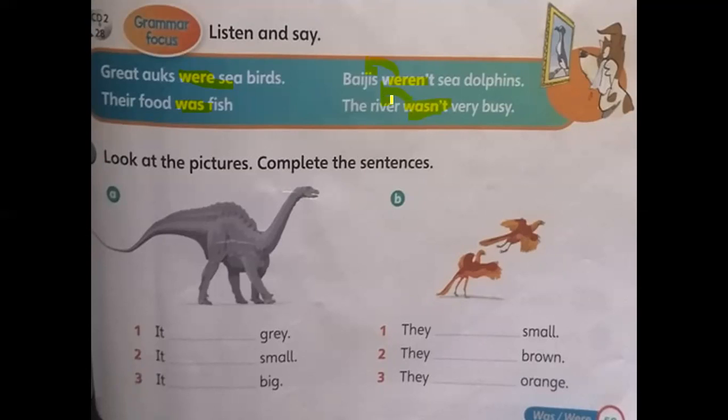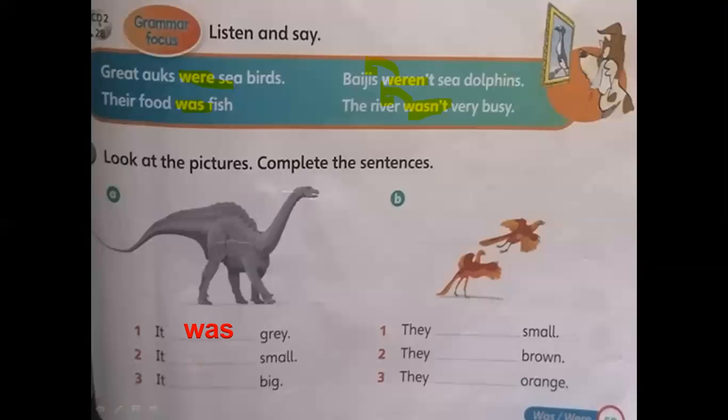Okay, look at the pictures and complete the sentences. Here we are talking about animals. We have A and B. Look at picture A, a dinosaur. It is a dinosaur. It, gray. Do we use was or were with it? Excellent, was. We are talking about just one dinosaur, so we use was.